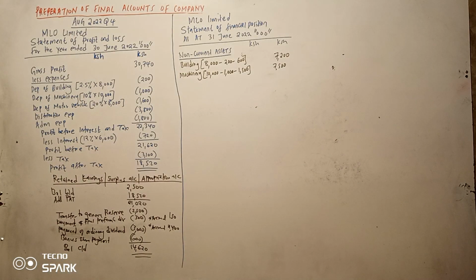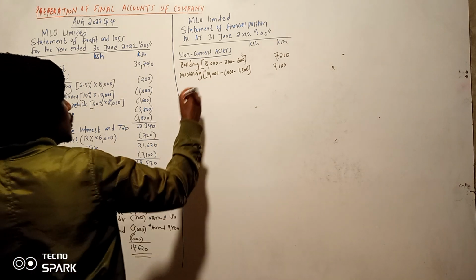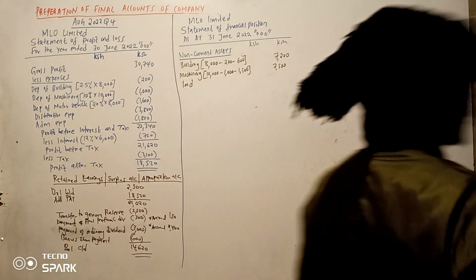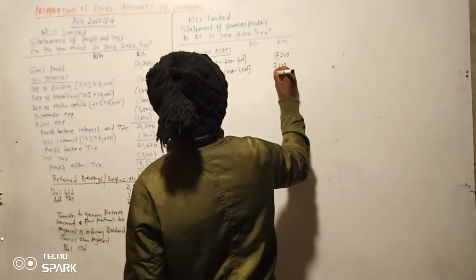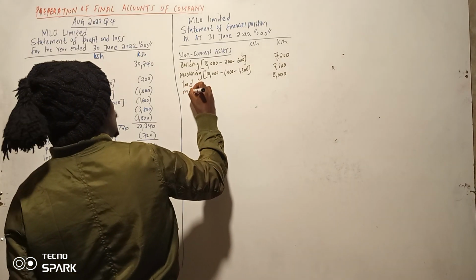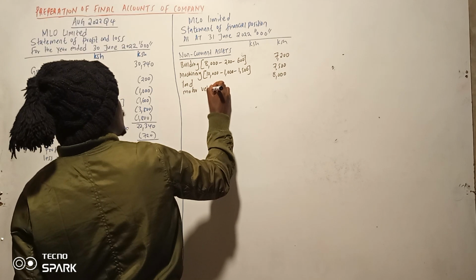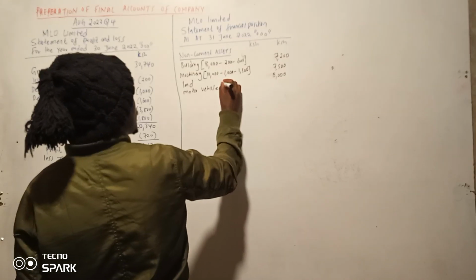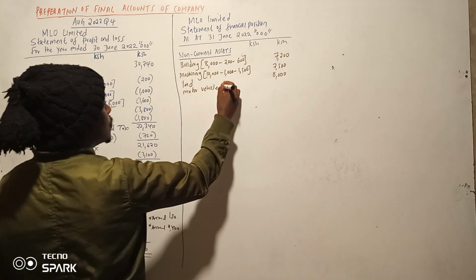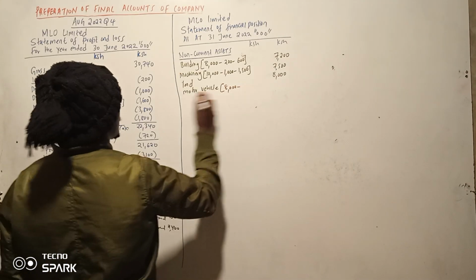Yes. Now tuko na land kwanza. We have land. Land ingefaa kuanza, lakini sawa tu. Land is supposed to start. Then you have motor vehicle. Motor vehicle we have the cost of 80,000. Depreciation of 1,600.